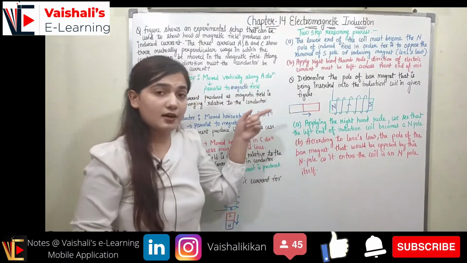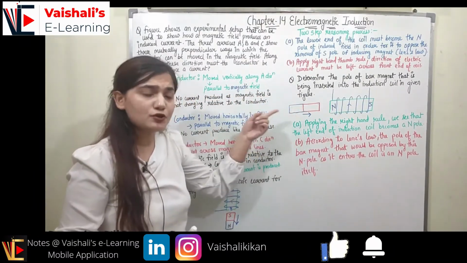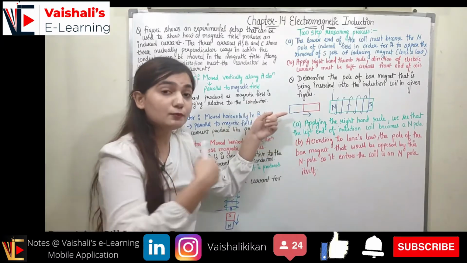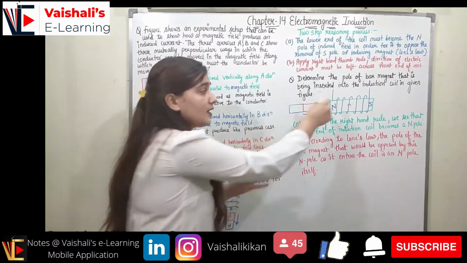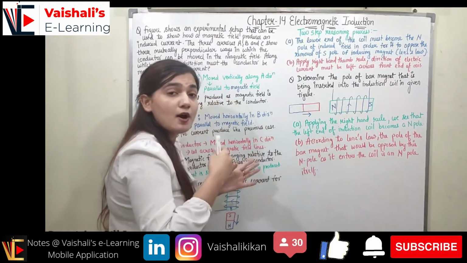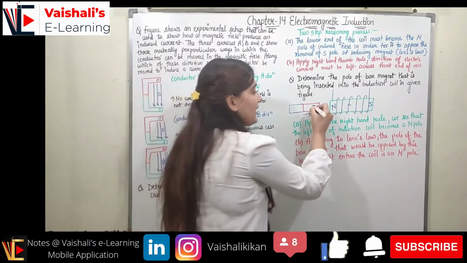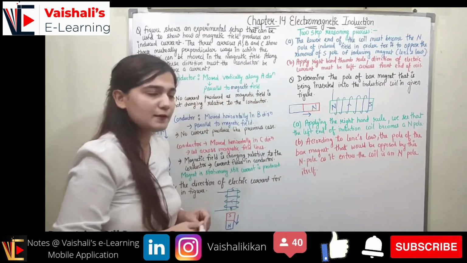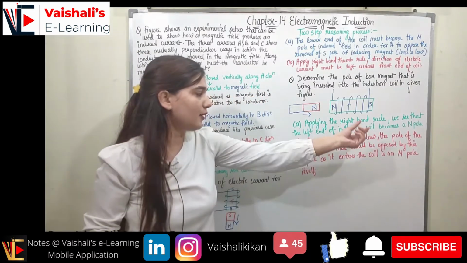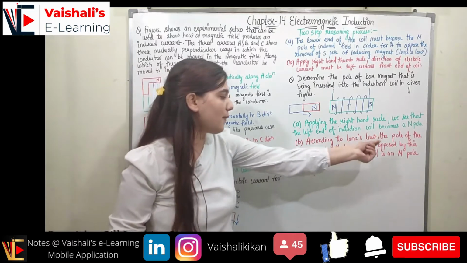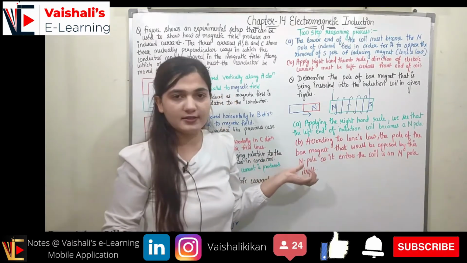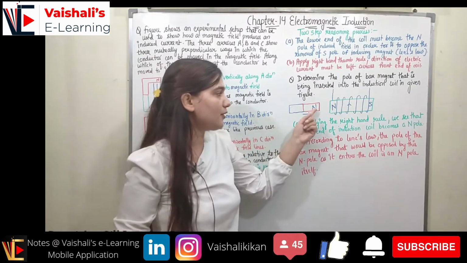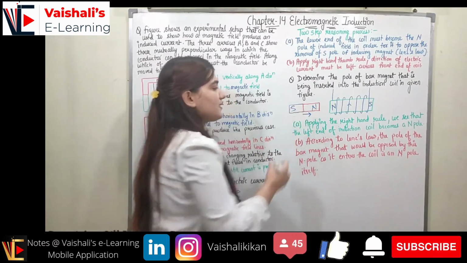Now this movement must be opposed. This is the movement of the bar magnet towards the coil, so it will be opposed when the coil repels the bar magnet. For repelling, this side would be the north side. According to Lenz's law, the pole of the bar magnet that enters the coil is opposed by the north pole, so the entering pole is the north pole itself. I hope you understood how I denoted the north pole. This must be the south pole.